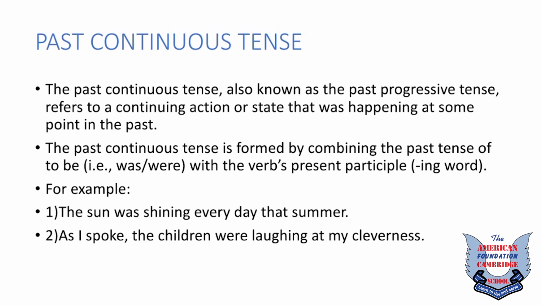Past continuous tense. The past continuous tense, also known as the past progressive tense, refers to a continuing action or state that was happening at some point in the past. The past continuous tense is formed by combining the past tense of to be, that is, was or were, with the verb's present participle, which is ing. For example, the sun was shining every day that summer. Number 2. As I spoke, the children were laughing at my cleverness.